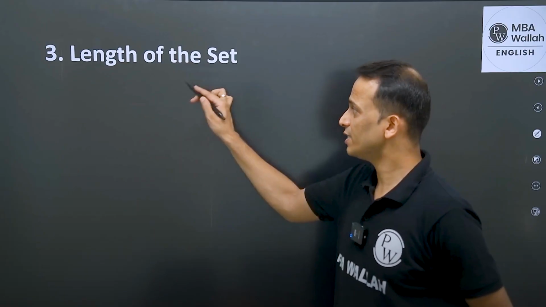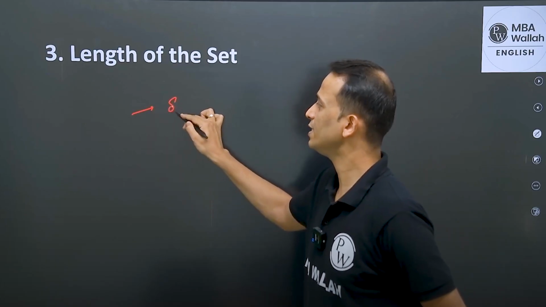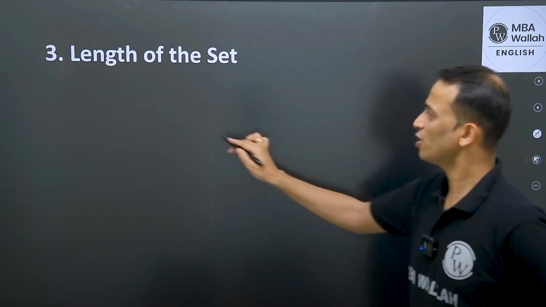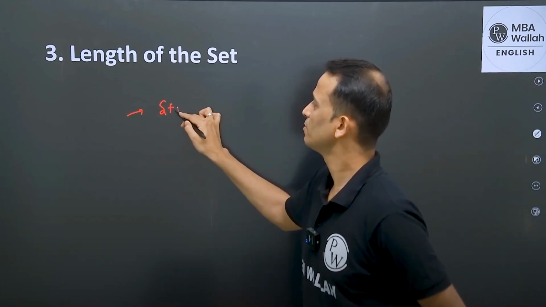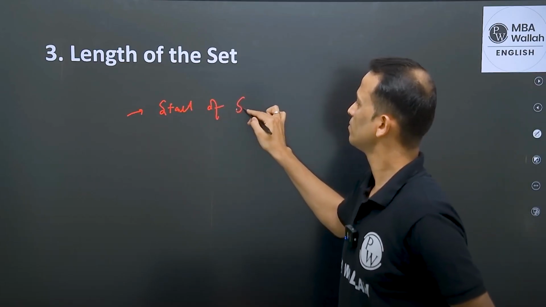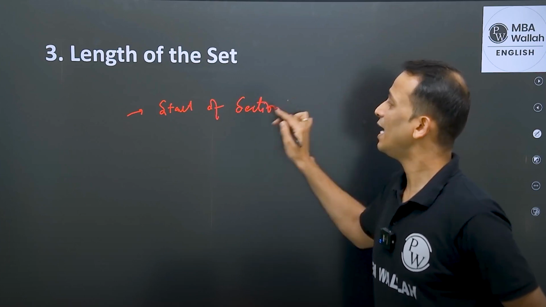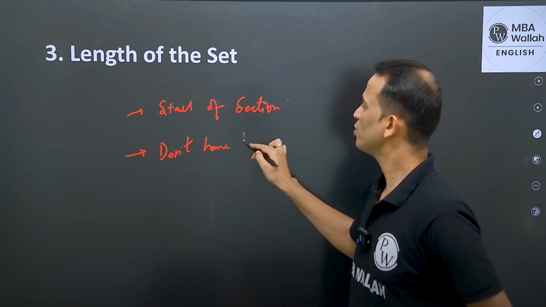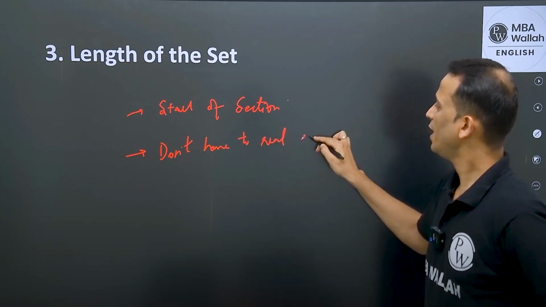So I can say that this particular thing will help you at the start of the section, right? And you don't have to read the entire set,